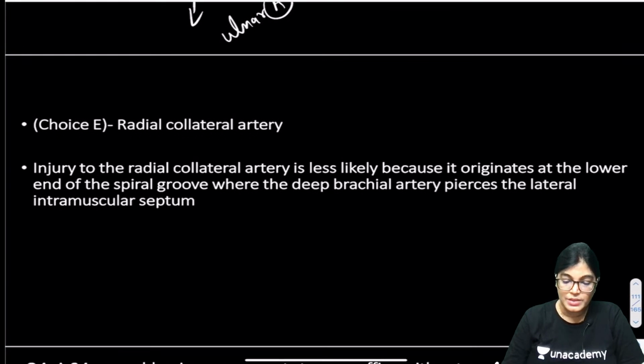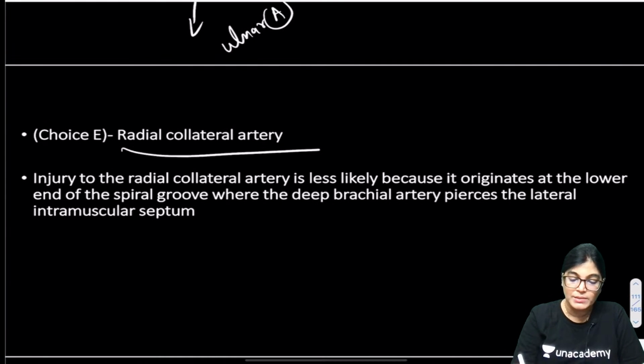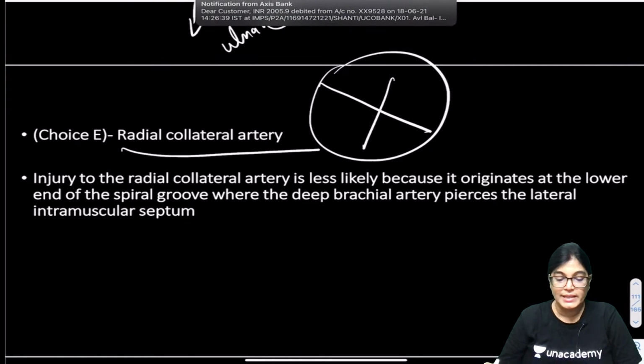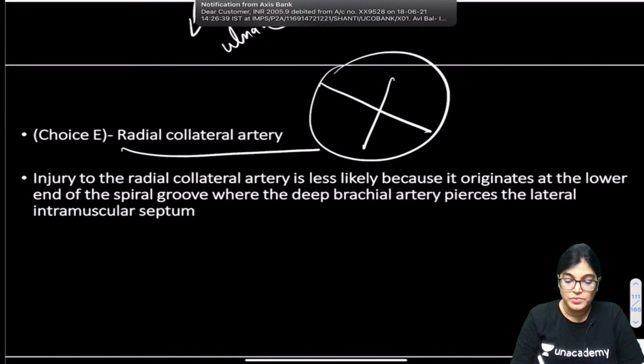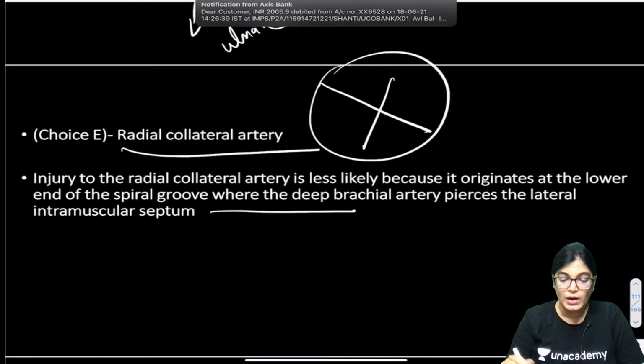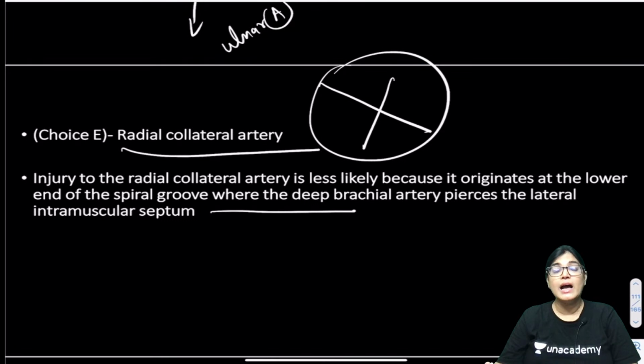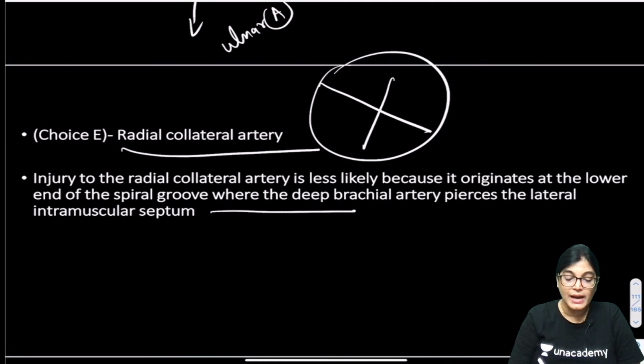Radial collateral artery, again, can't be the correct answer. The reason is that radial collateral artery originates at the lower end of spiral groove. It is a branch from the profunda brachii artery, given at the lower level, at the lower aspect of the spiral groove, not exactly related close to the radial nerve. So this can't be the correct answer.